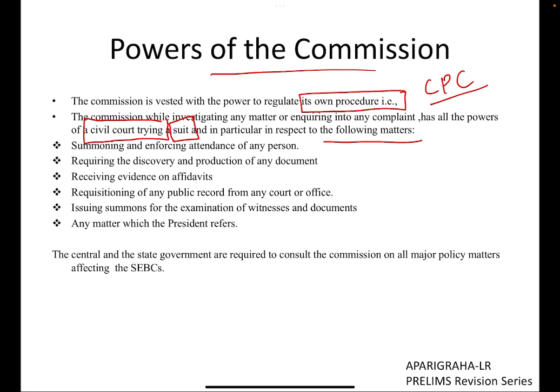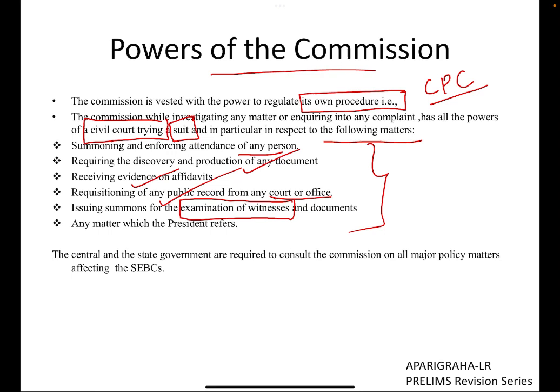So what are all the powers of a civil court? These are the powers of a civil court: it can receive evidence on affidavit, it can require the discovery and production of any document, it can requisition a public record from any court or office, it can summon and enforce attendance of any person. Fine. It can summon and then examine the witness.